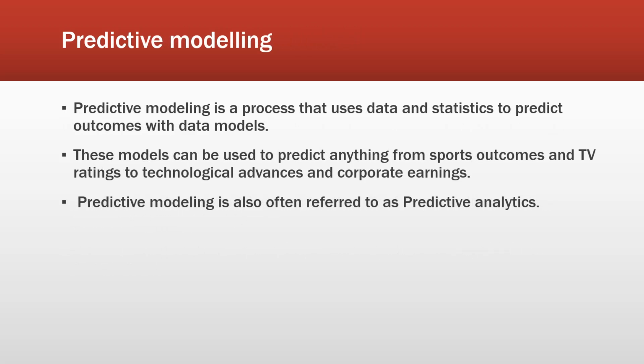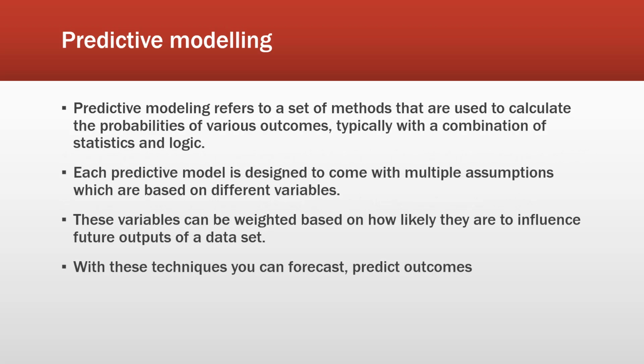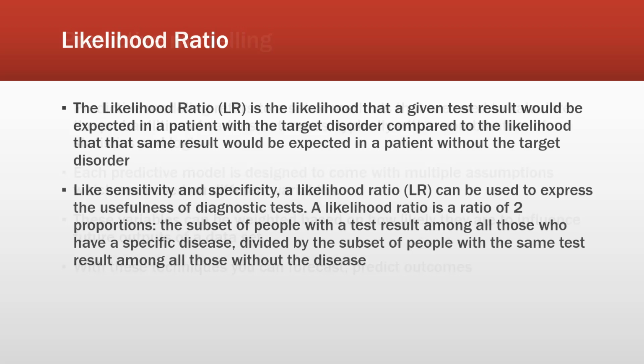Predictive modeling. Predictive modeling is a process that uses data and statistics to predict outcomes with data models. These models can be used to predict anything from sports outcomes and TV ratings to technological advances and corporate earnings. Predictive modeling is also referred to as predictive analytics. It refers to a set of methods that are used to calculate probabilities of various outcomes, typically with a combination of statistics and logic. Each predictive model is designed to come with multiple assumptions which are based on different variables. These variables can be weighted based on how likely they are to influence future outputs of a dataset. With these techniques, you can forecast and predict outcomes.